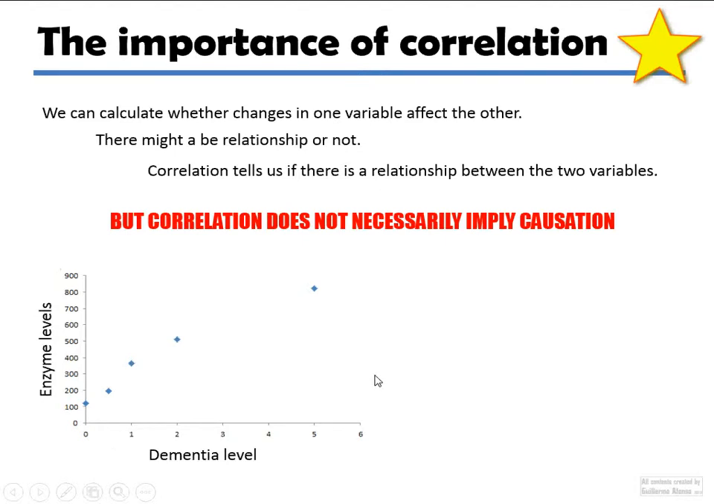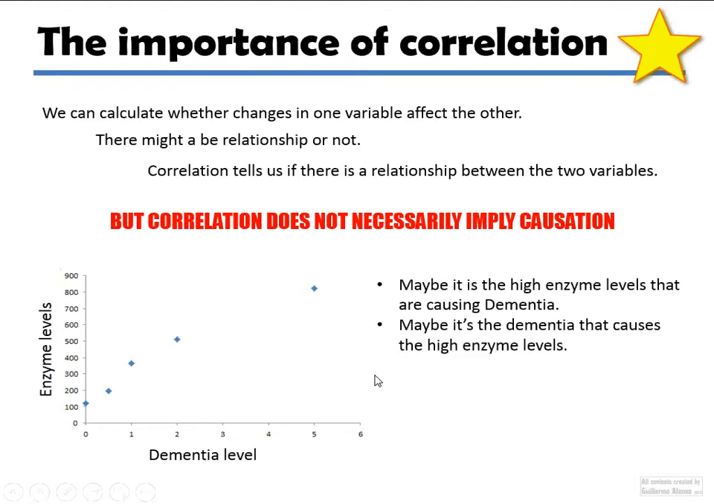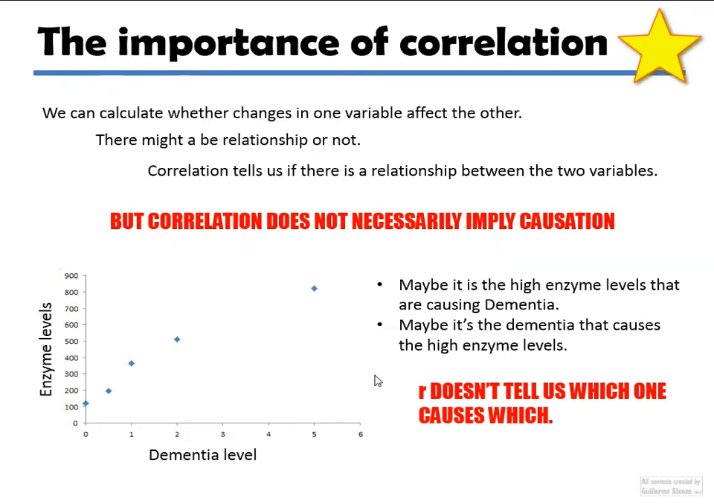Well, here's the thing. R is not going to do that for us. It's not going to tell us what causes what. It's simply going to tell us whether there is a relationship. And that's what R does. There are other statistical tools to figure out the cause, but R is not one of them. It tells us whether there is a relationship, not what causes what.